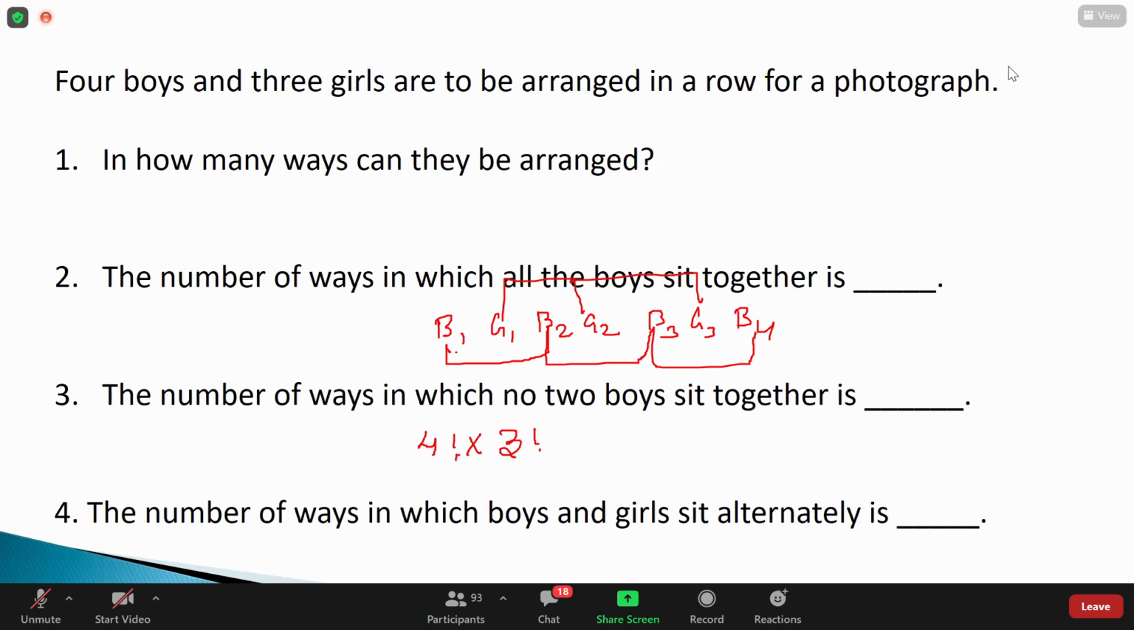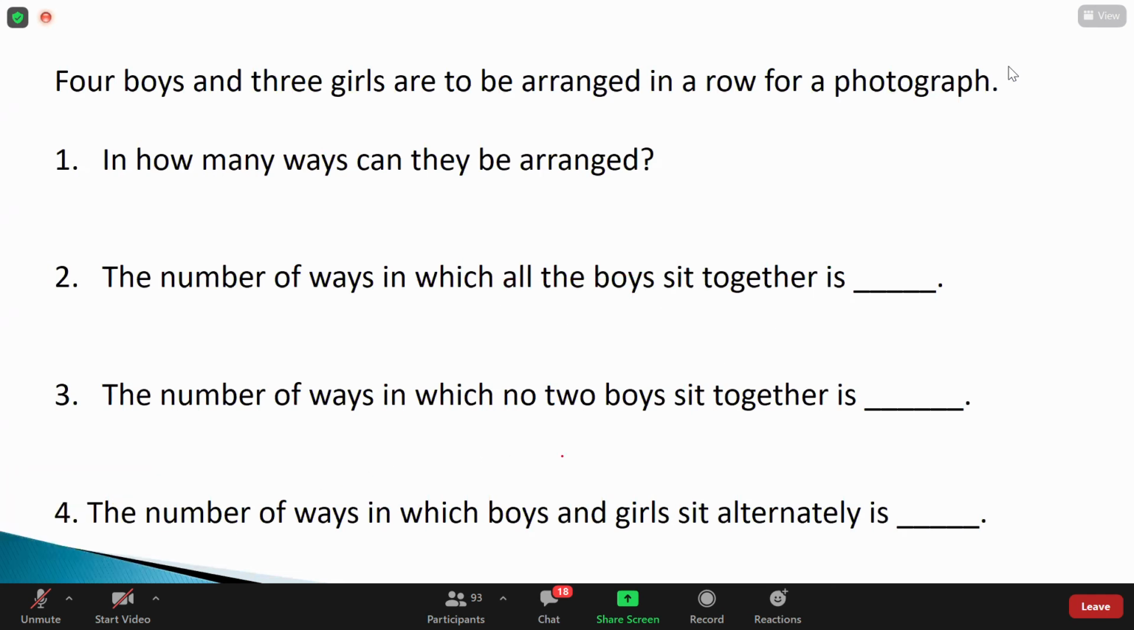Fine. So guys, when they're asking for no 2 boys together, make sure you always separate the girls first. This is the last one I'm doing. Sorry for taking your time. This is a very large concept and that's why it's taking this much time. So girls are arranged in how many ways? 3 factorial ways. Guys, remember here we have 4 boys and 4 positions, so we can arrange them in 4 factorial ways.